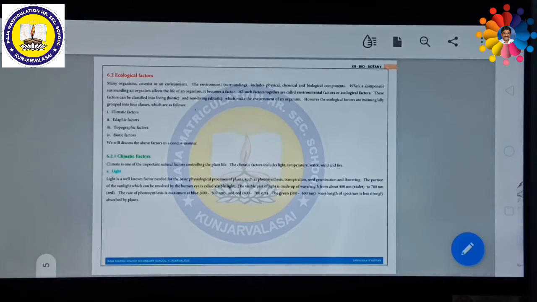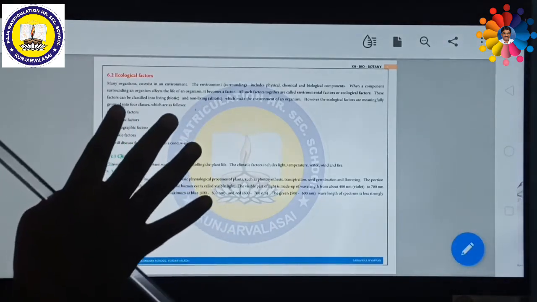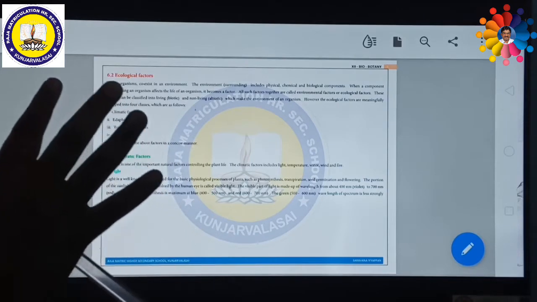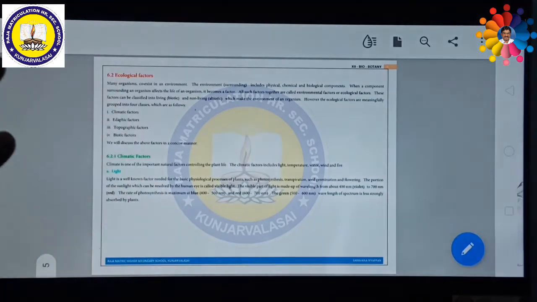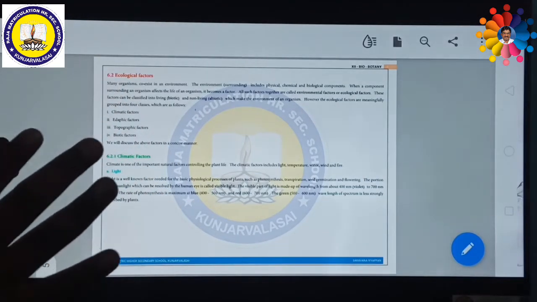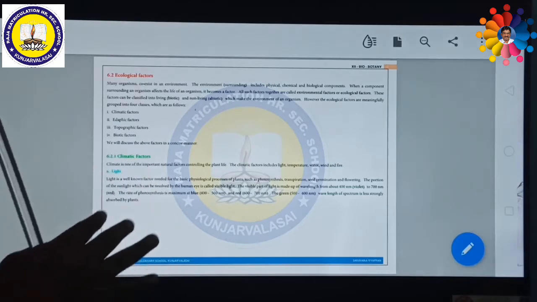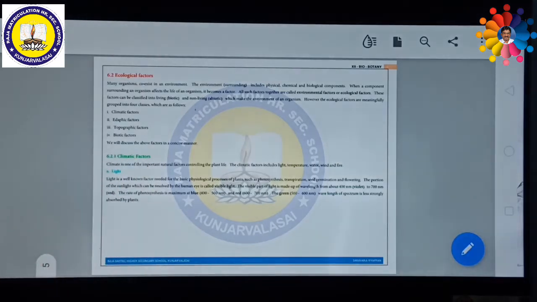Then what are edaphic factors? Edaphic means soil. So soil water, soil minerals, soil pressure, soil air. These all have a lot of influence on the plants and animals living in a particular place. These are considered edaphic factors.